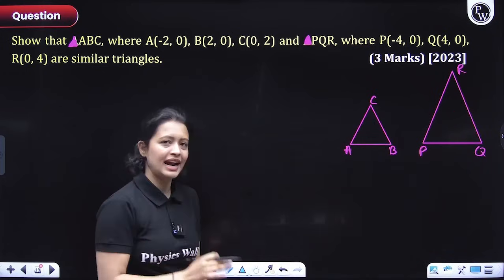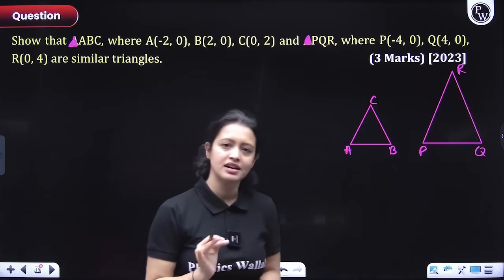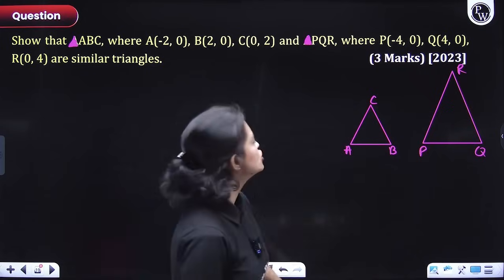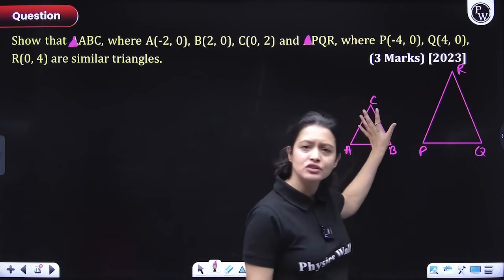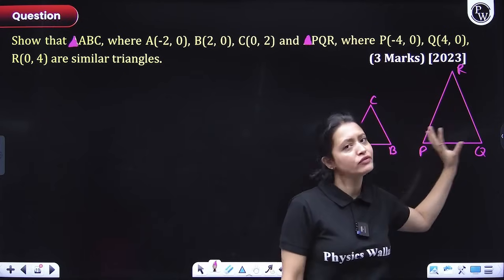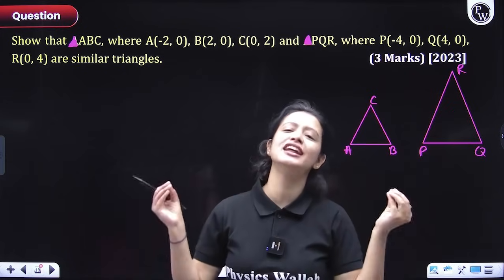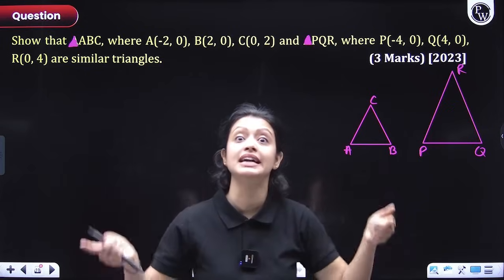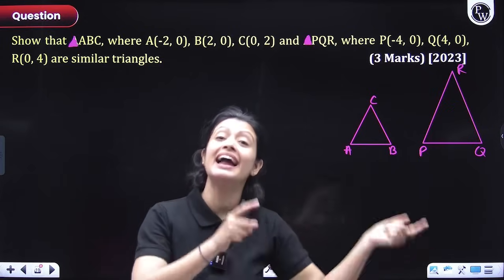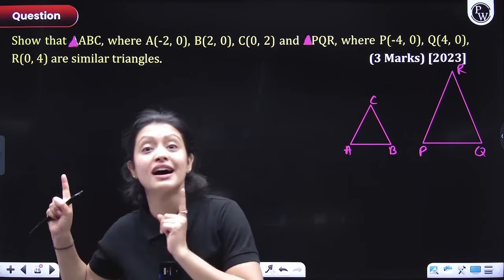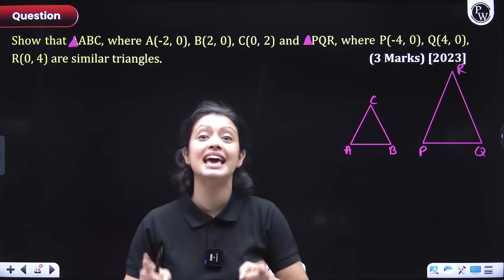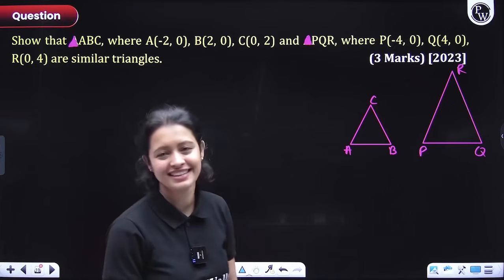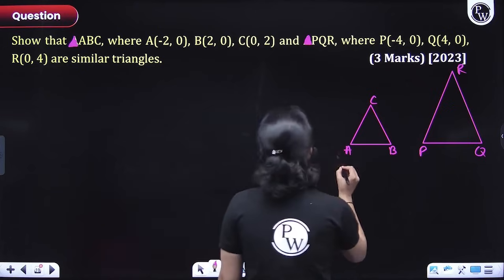So we know that if all the three vertices of a triangle are given, then I can find the length of all three sides of the triangle. Right? So I can figure out all three sides of this triangle, and all three sides of this triangle. And if I have the lengths of all three sides of both the triangles, then I can figure out the corresponding sides ratio. And if all three ratios are the same, then by the SSS similarity criterion, both the triangles would be similar. That's it. Okay? So what's step number 1, everyone?